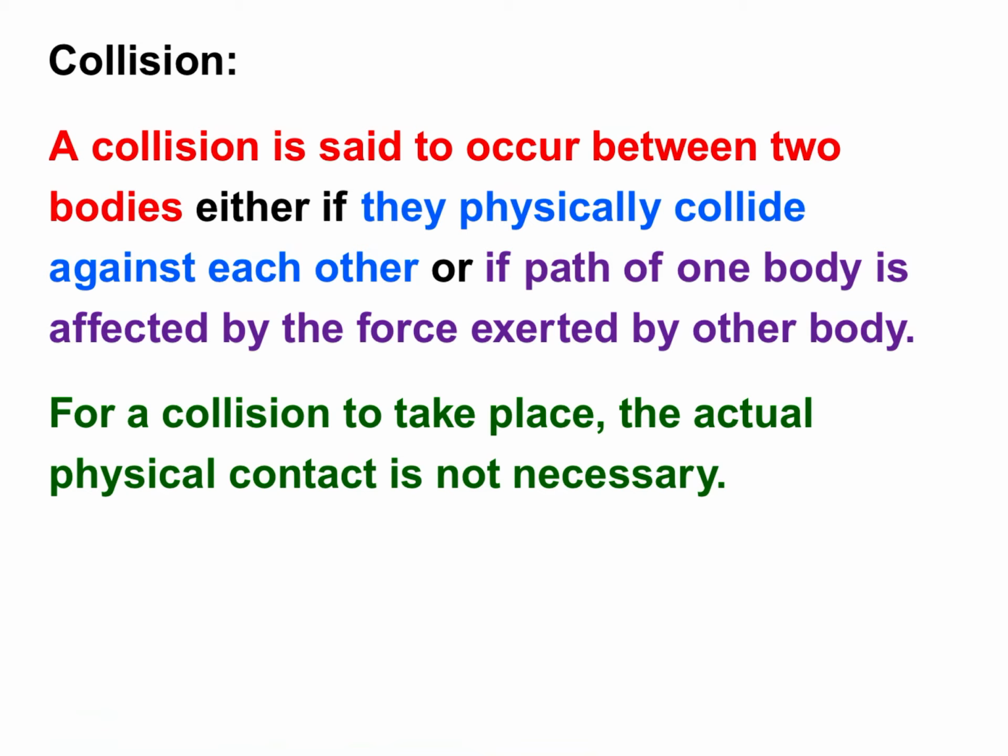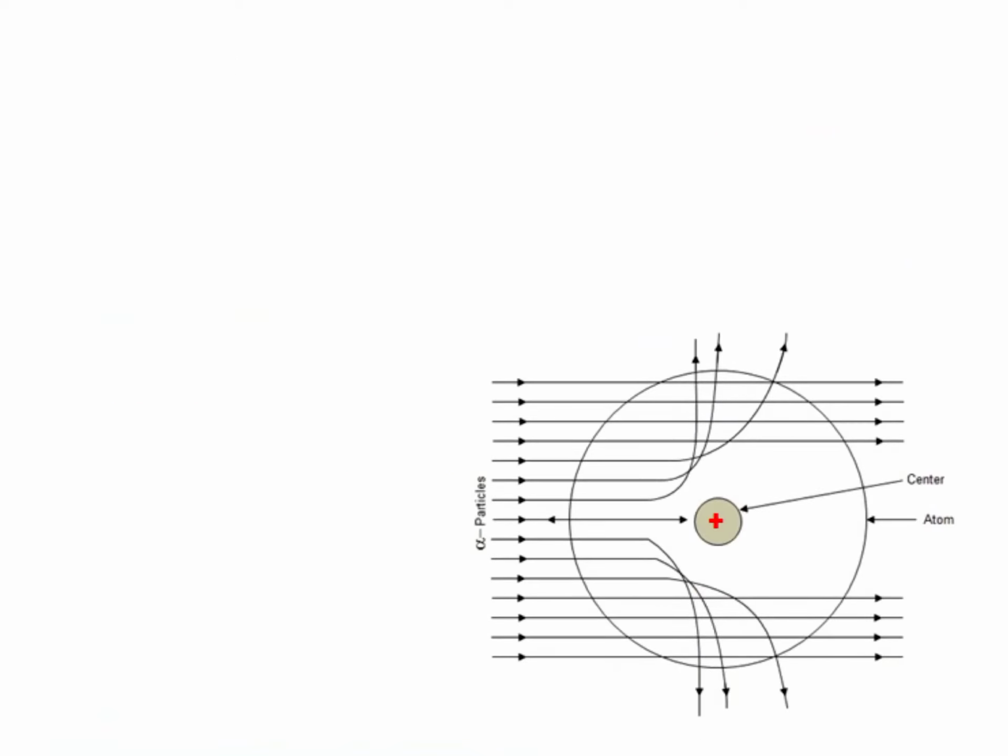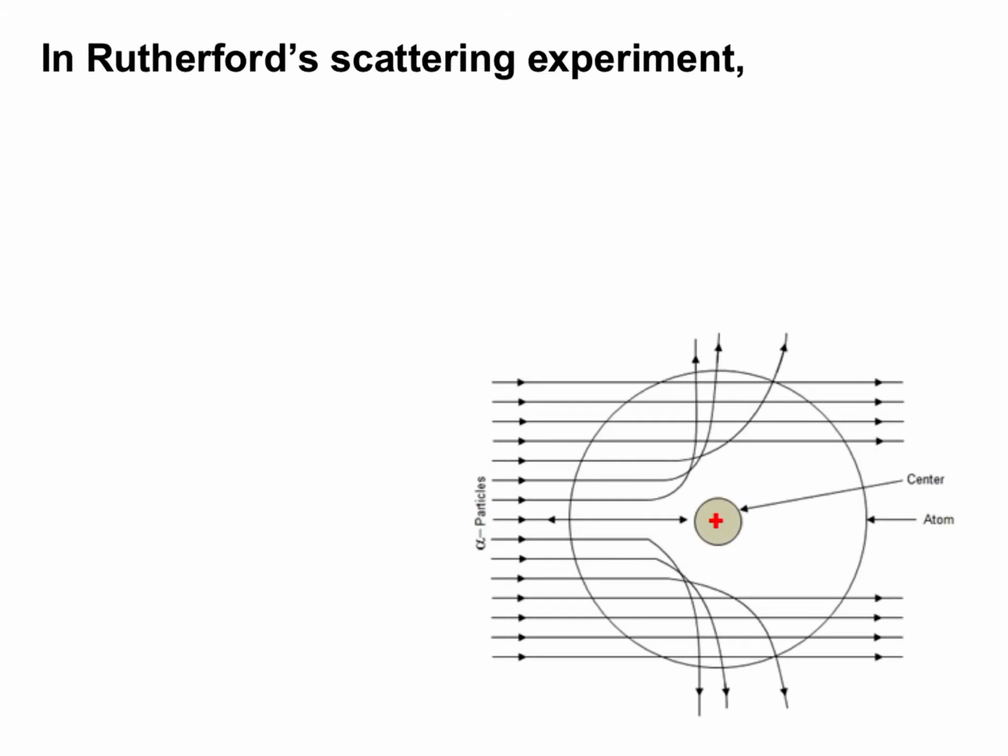Collision means colliding of two bodies, but it is not necessary. Like in this picture, these arrows represent the velocity vector of alpha particles. They are moving in forward direction towards right, but they are not physically colliding with the nucleus. This is also a type of collision, only their path is affected due to the repulsion of the nucleus.